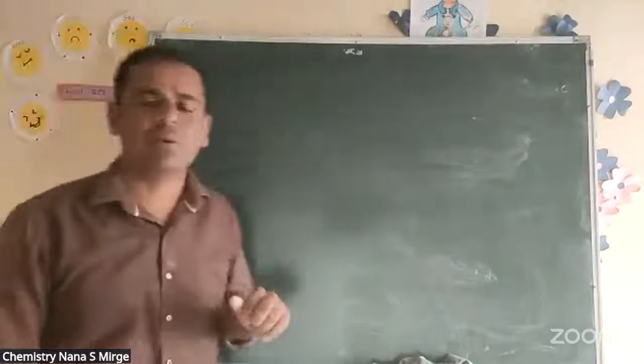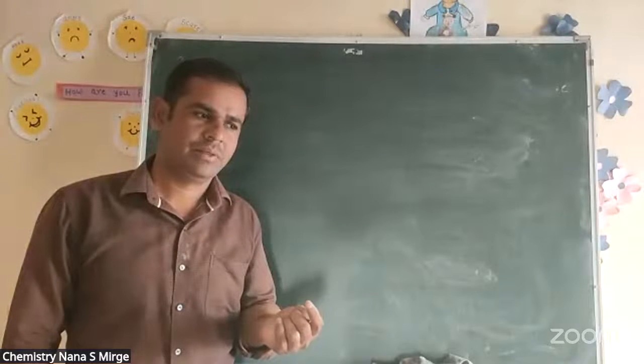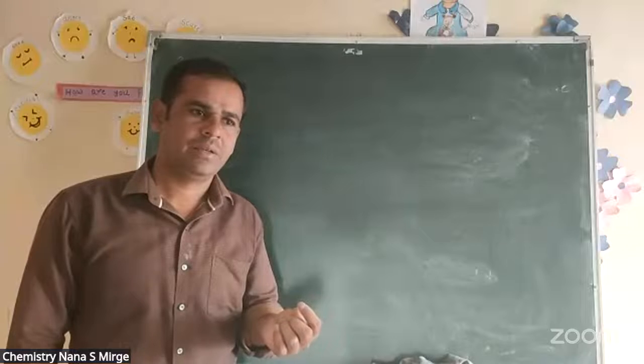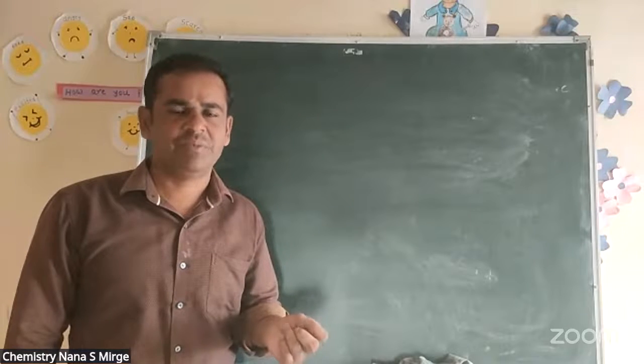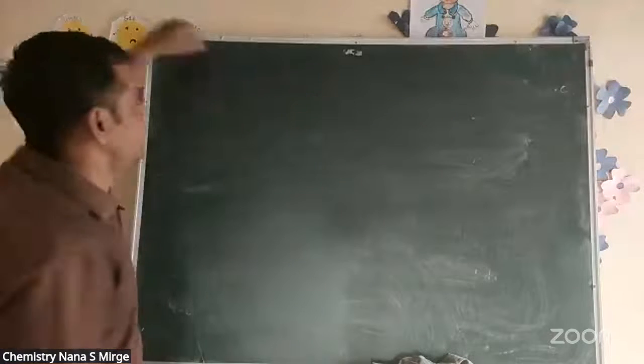Sir, what does it mean by sp2 in graphite and sp3 in diamond? There is a hybridization. Okay.